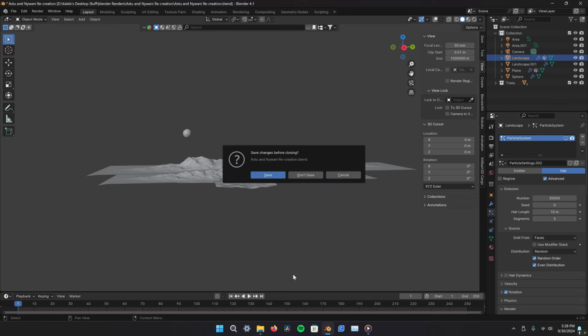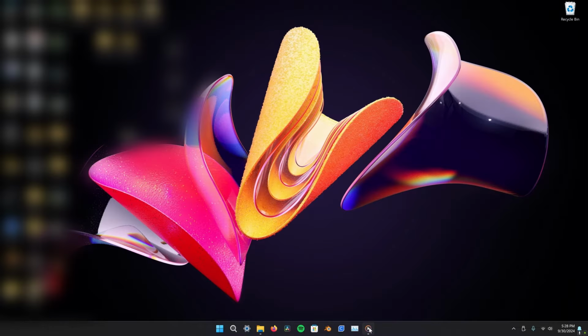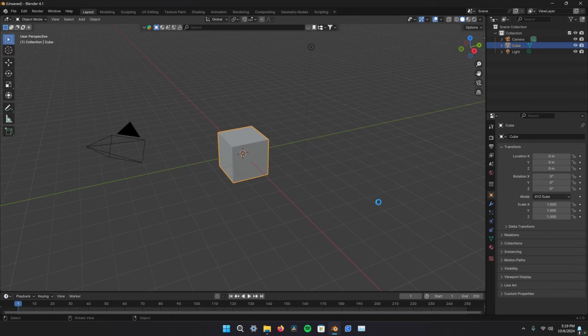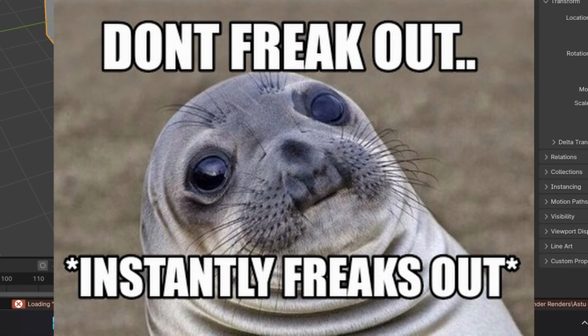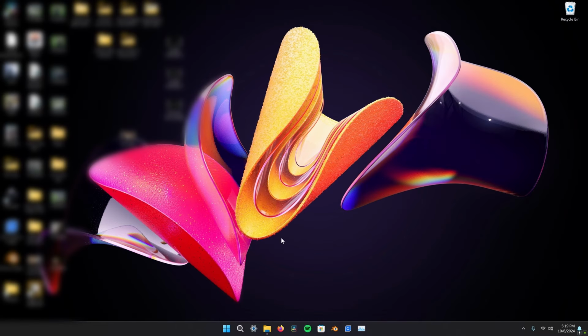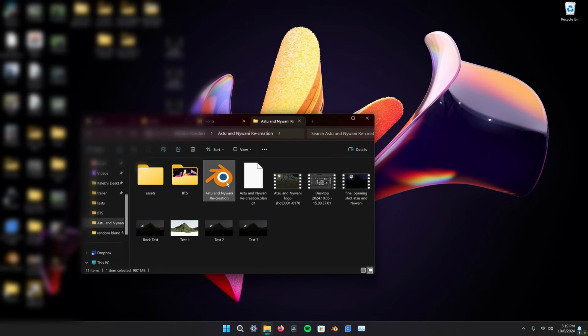Now, I've been taking breaks this whole time. This isn't something I'm doing in one go. So, when I went to open the project after a break, the project wouldn't open. I kinda started to freak out. I tried a few different ways of opening the Blender file, but it would not open. This was not good. At this point, I would have to start over from scratch with only 2 hours left.